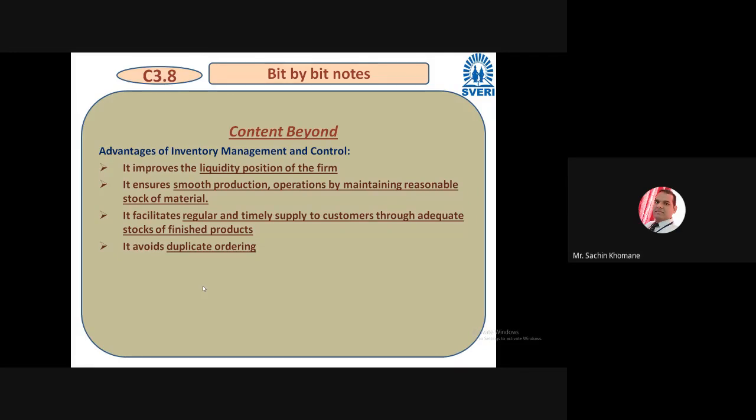Then the last part is content beyond syllabus. Friends, advantages of inventory management and control.